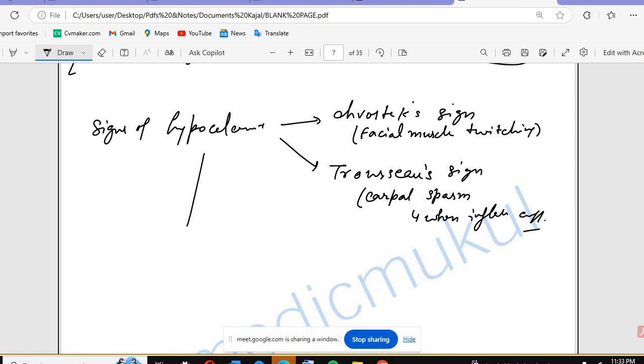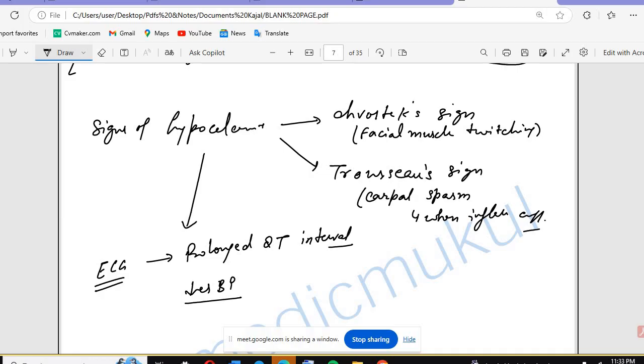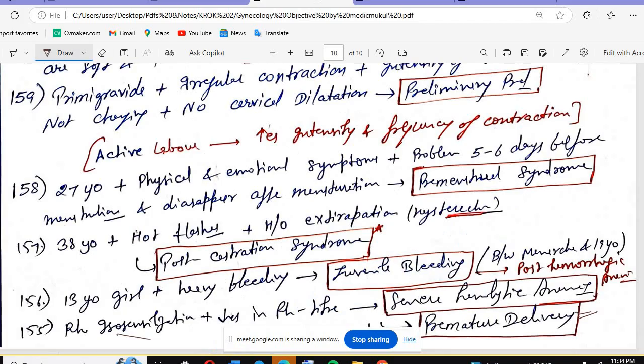Okay, in hypocalcemia, remember the ECG findings. What are you going to see in the ECG? There is a prolonged QT interval seen in hypocalcemia. Along with that, you will see a decrease in BP, cardiovascular effects, and arrhythmia. Due to hypocalcemia, you can have hair loss as well.